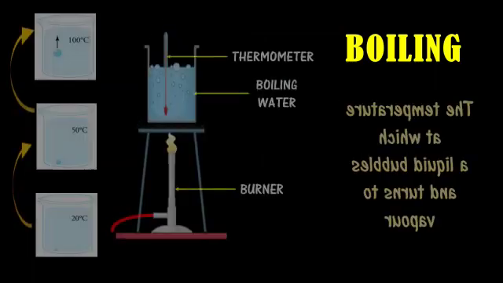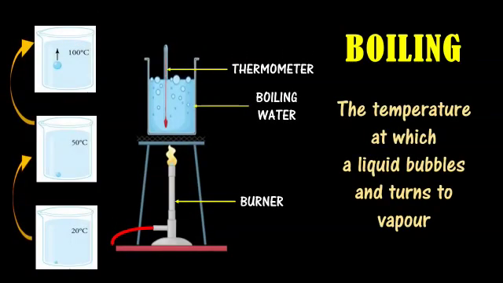Boiling. Students, we know that when water spilled on the floor dries up slowly on its own. This evaporation occurs from the surface of the water. Do you all know what happens when water boils? When water is heated, its temperature gradually rises and at the same time, the process of evaporation takes place. With the increasing temperature, the rate of evaporation becomes faster.